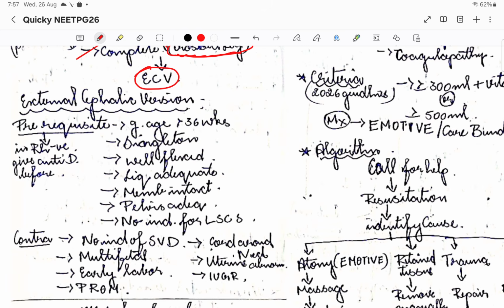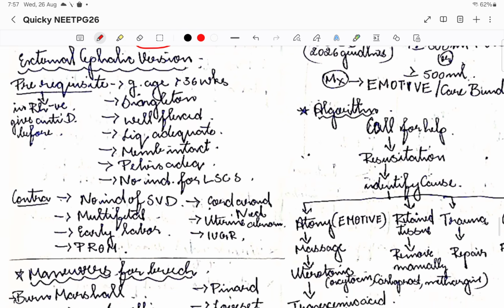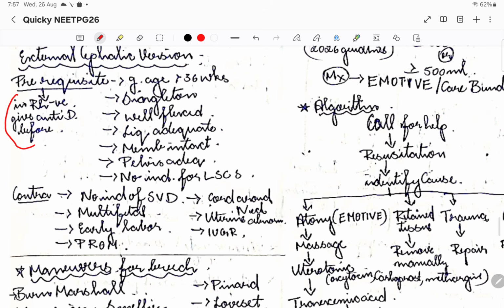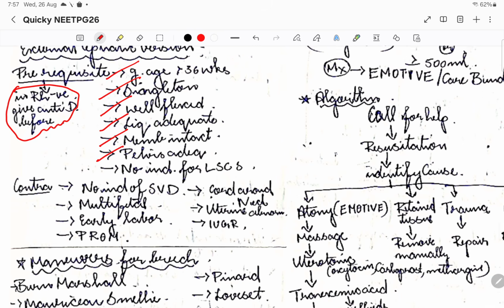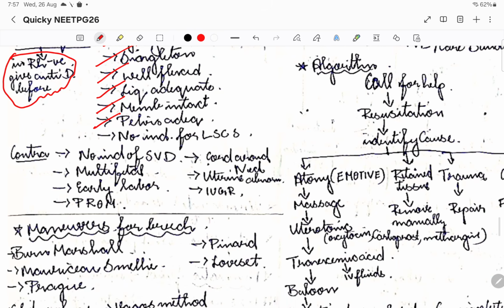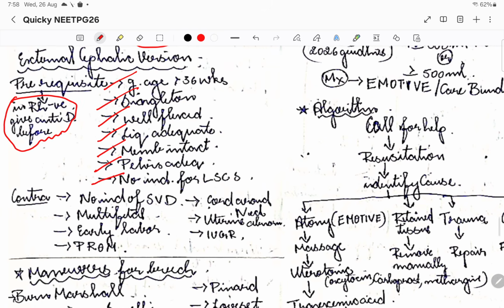To do ECV, there are some prerequisites. Before doing ECV, we are going to give anti-D if it is an Rh negative pregnancy. Gestational age should be more than 36 weeks. It should be a singleton pregnancy. A well-flexed baby should be there. Liquor, that is amniotic fluid, should be adequate. The membrane should be intact. The pelvis should be adequate, with no pelvic disproportion. There should be no indications for LSCS. These are the prerequisites before doing ECV.